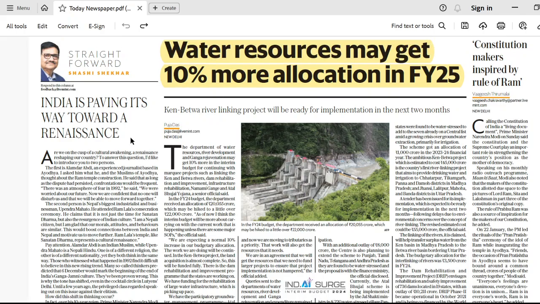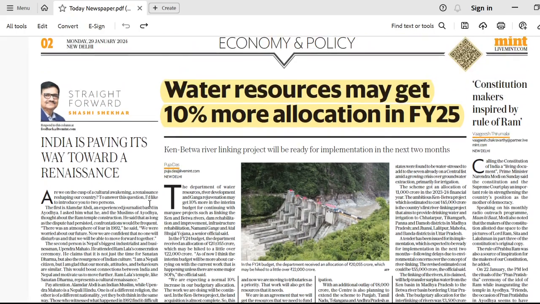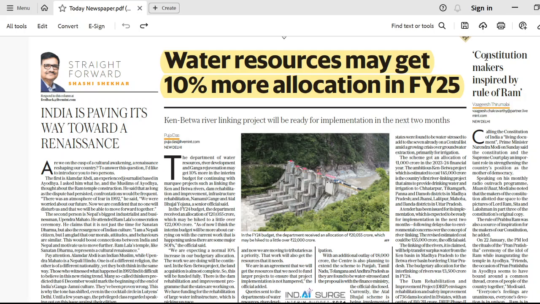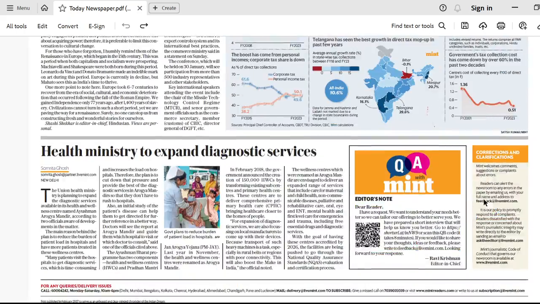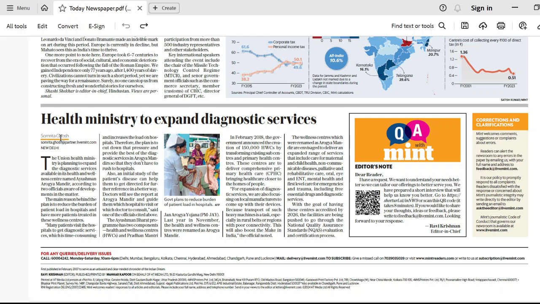Right, India is paving a way towards a renaissance. It is not important for us. It is out of the syllabus. Constitution makers inspired by the rule of Ram. Political बात है, हमें बिल्कुल भी पढ़ने की जरूरत नहीं है. Now, Health Ministry to expand diagnostic services. This is important. However, there is nothing relevant in this article. You need to just quickly go through it, and you will find that there is nothing relevant except they have mentioned the Ayushman Bharat Jan Arogya Yojana, which we have discussed a lot of times.